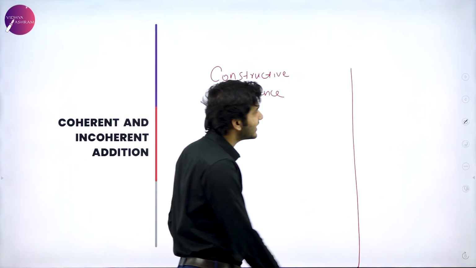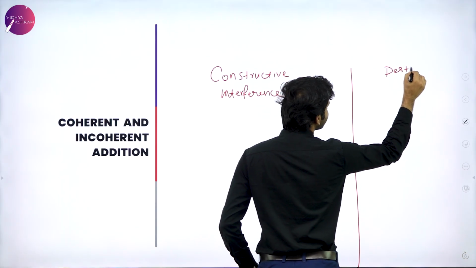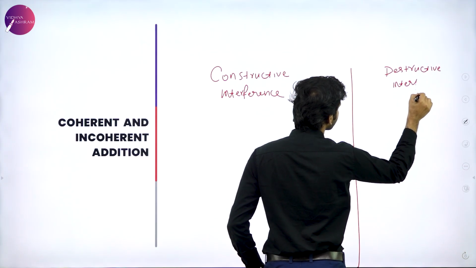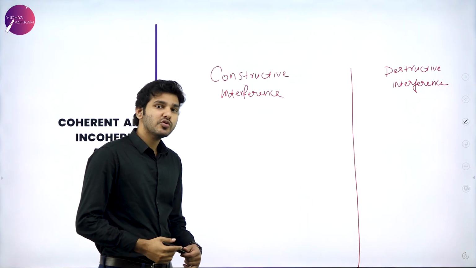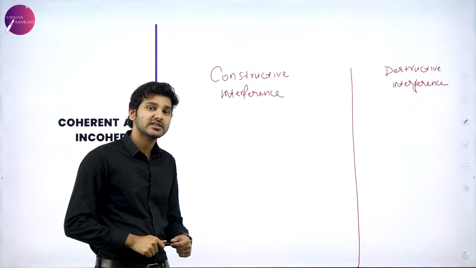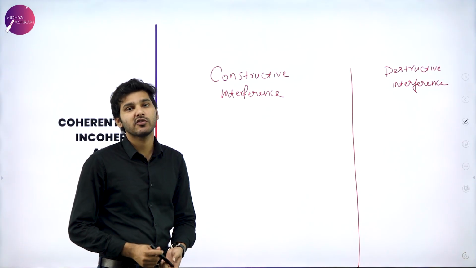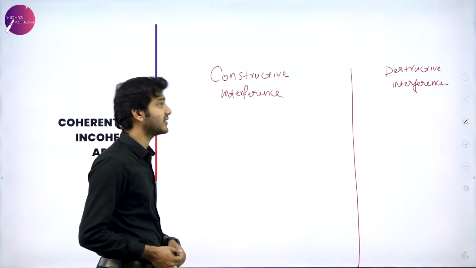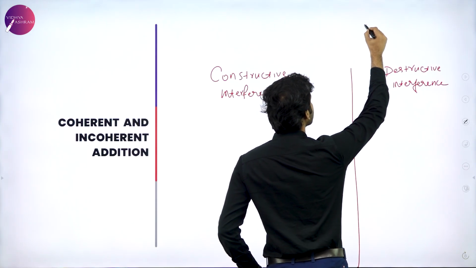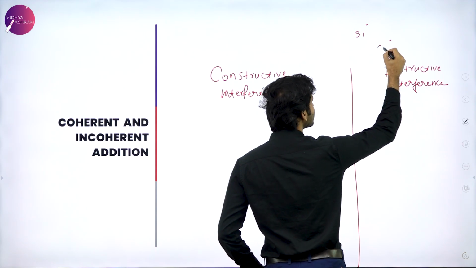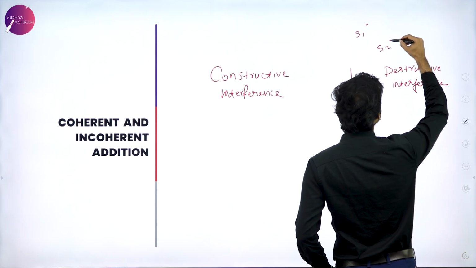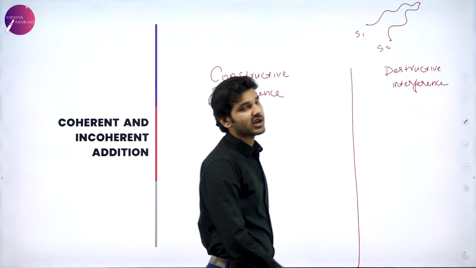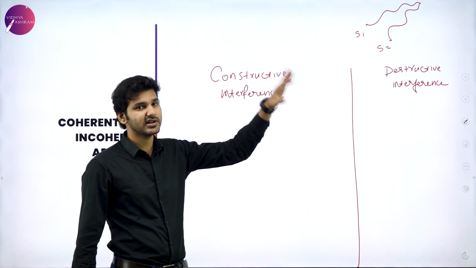And the other possibility is destructive interference. So we have constructive and destructive interference, and we are going to define this in terms of path difference. That is, let's say that there is two sources producing two waves. That is, let's say there is source 1, which is S1, and source 2, which is S2. And these two are producing waves which are meeting at some random point really far away.